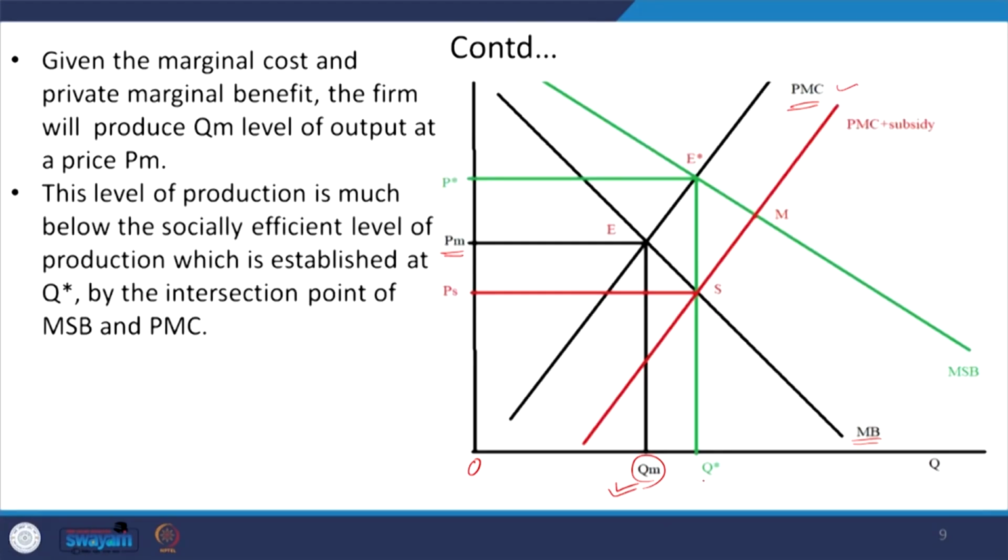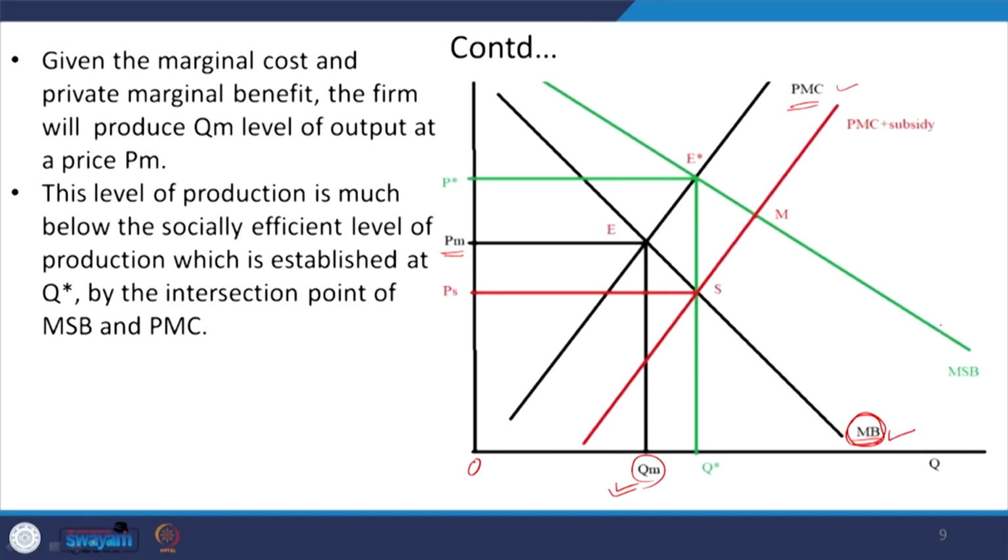However, this is the marginal benefit, but we have not taken into account the benefit that the society is getting. This marginal benefit is the benefit that the private producer, the green energy firm, is getting, but we have not taken into account what the society is getting in terms of benefits.